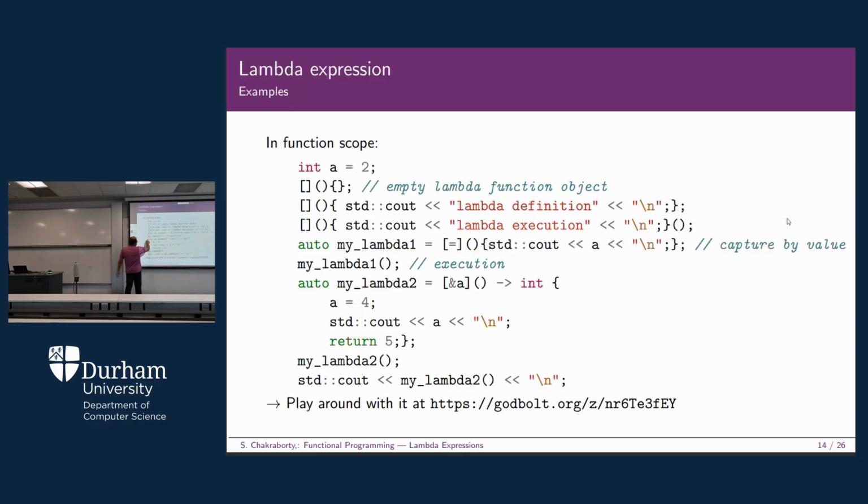Now you are going to execute this my lambda 1. You can use it like this. So this is a function, and you are now executing it. This entire thing will be executed here, so a will be printed along with the next line character.